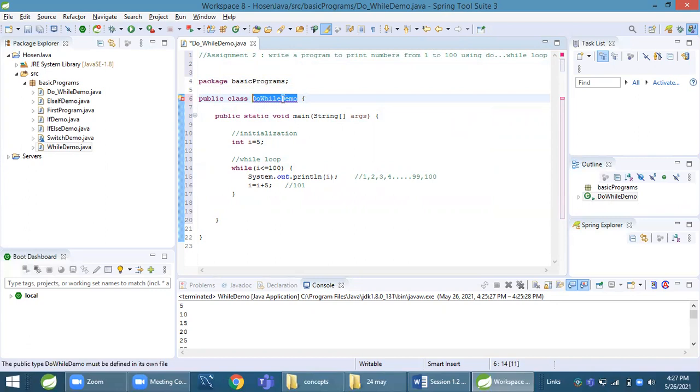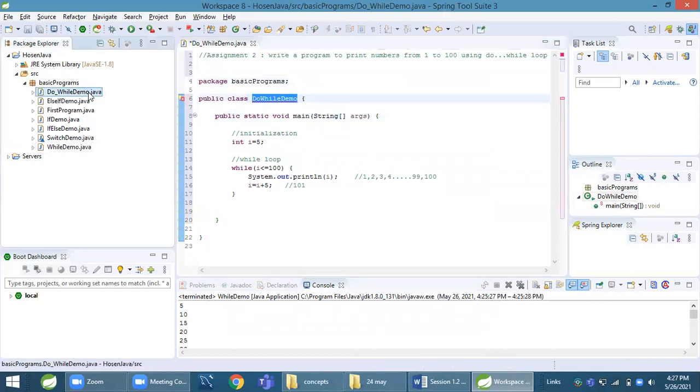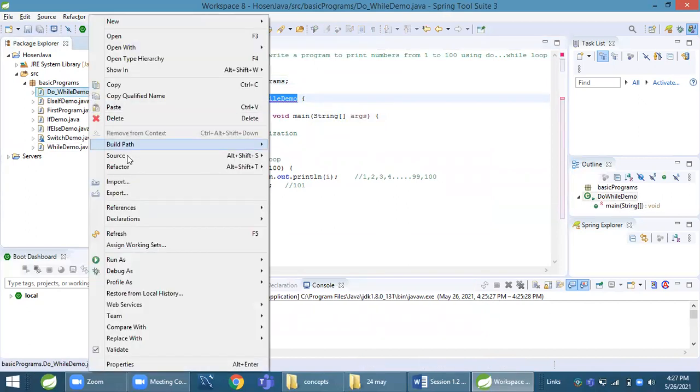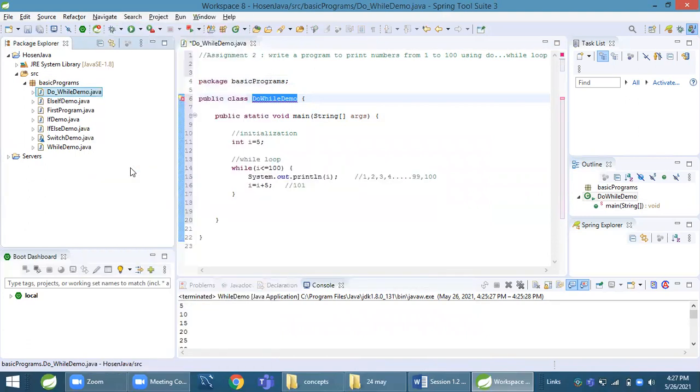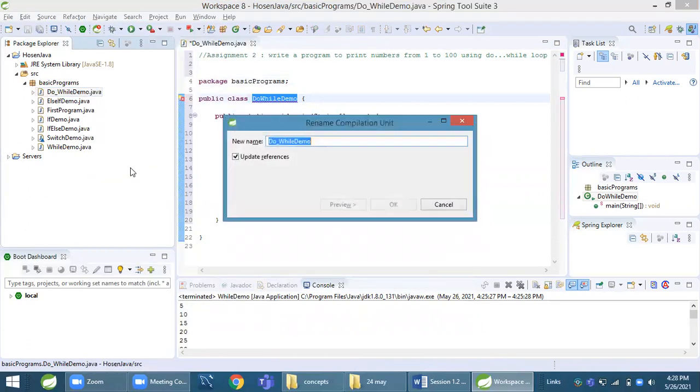We can observe one thing here: the name of the class in which the main method is available and the name of the file should be the same. Yes.